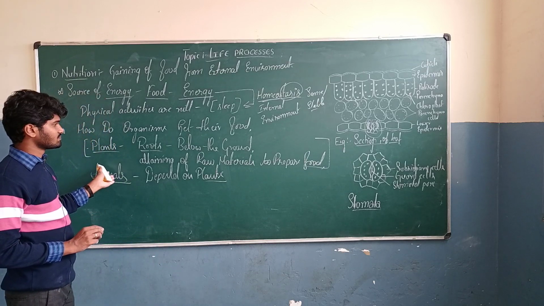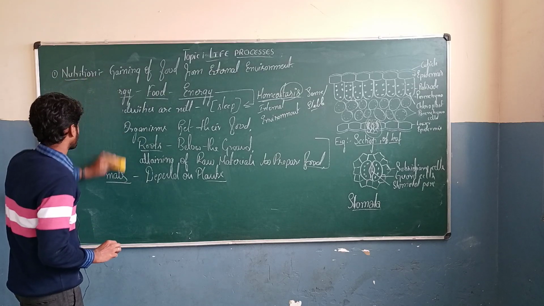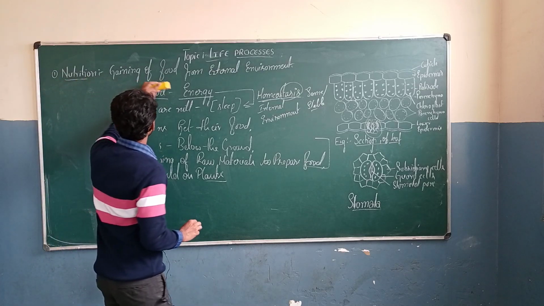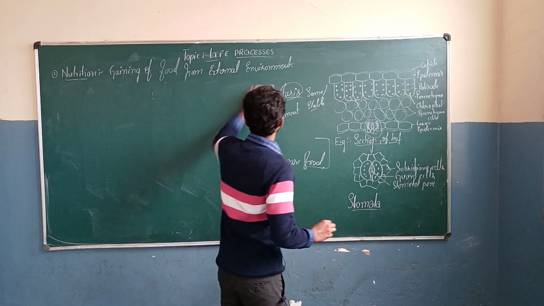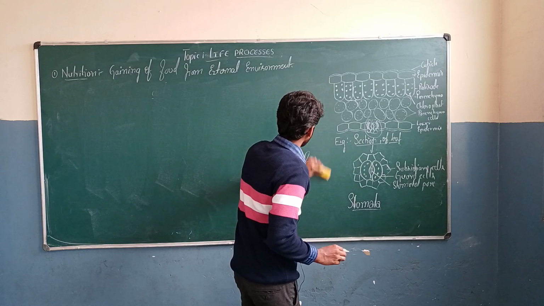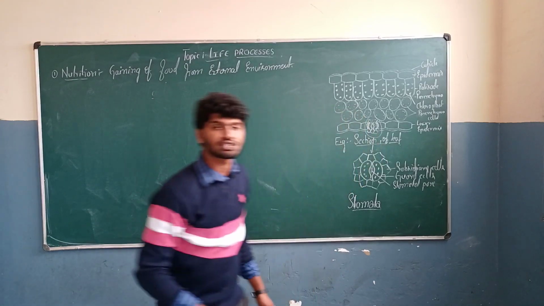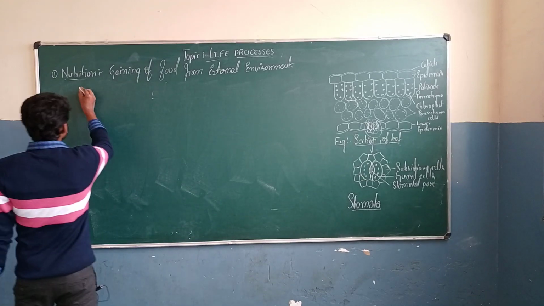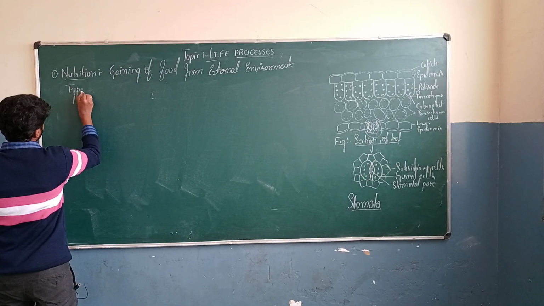Now we know about types of nutrition. We discuss types of nutrition in our ecosystem. Majorly, nutrition has two types.